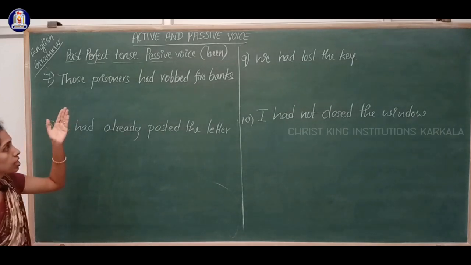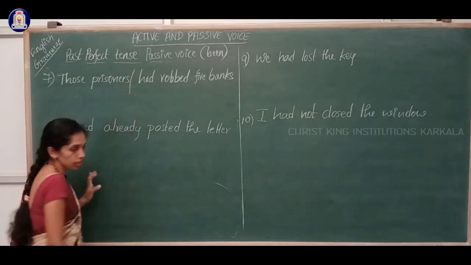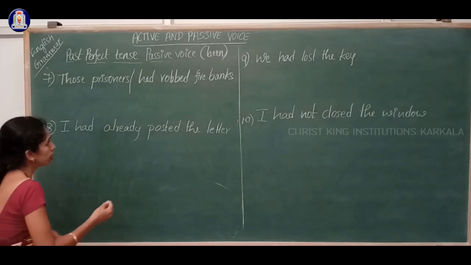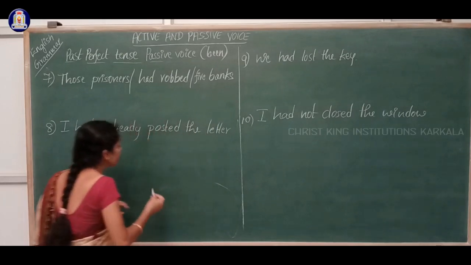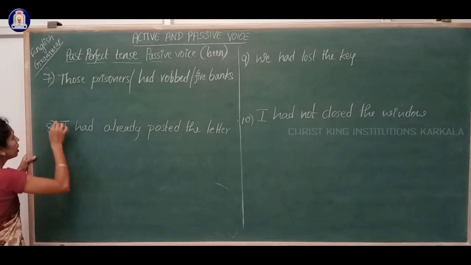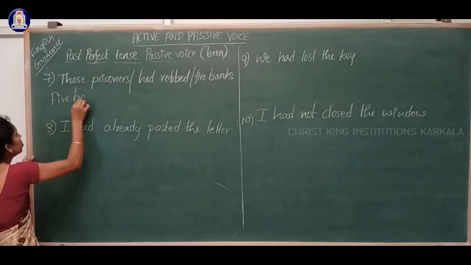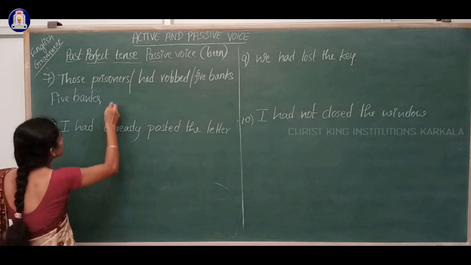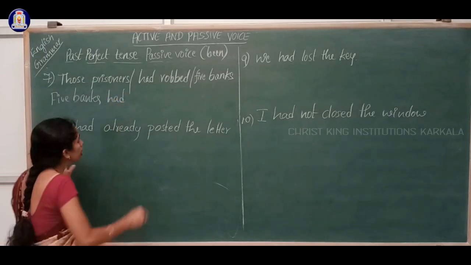Those prisoners is the subject, had robbed is the verb, 5 banks is the object. So the answer is 5 banks. Though it is plural, we are writing had only, okay.